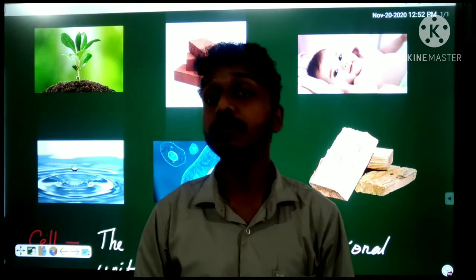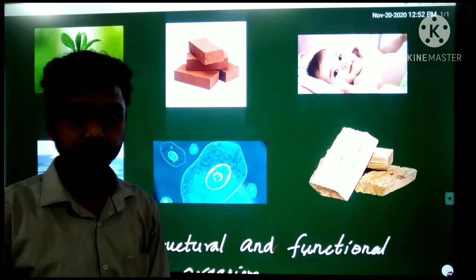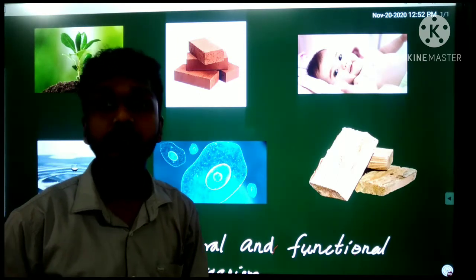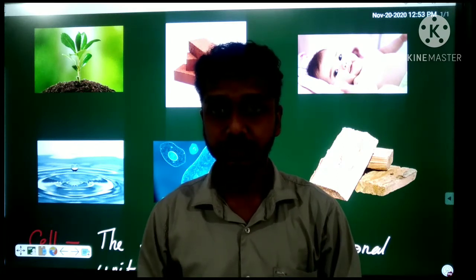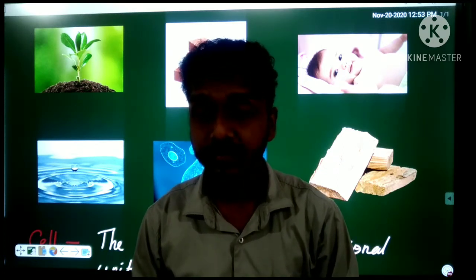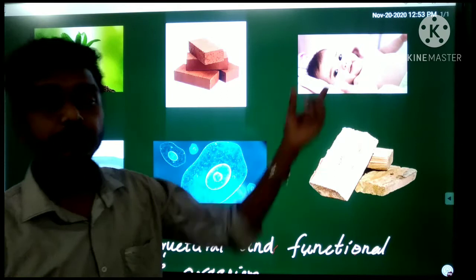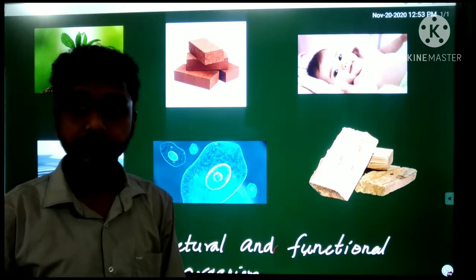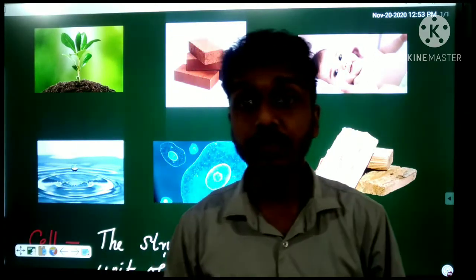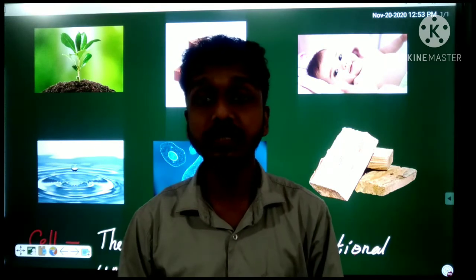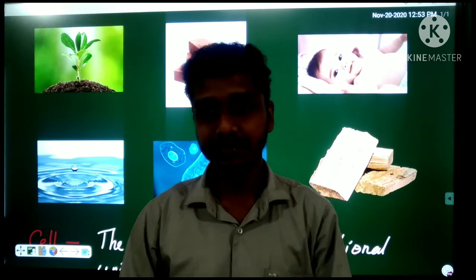Yes, very good. Listen, here plant, baby and this living thing are also organisms, right? Because they are living things. They have life. That's why. You know that all the living things are called organisms, right? Here plant is a living thing. This cute baby is a living thing, and this single cell organism is also a living thing. So we can say that they have life. They are the living things. That's why they are organisms. All the living things are called organisms. Understand, right? Yes, very good.